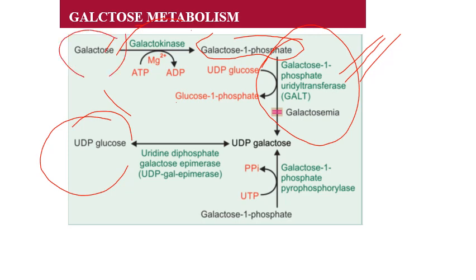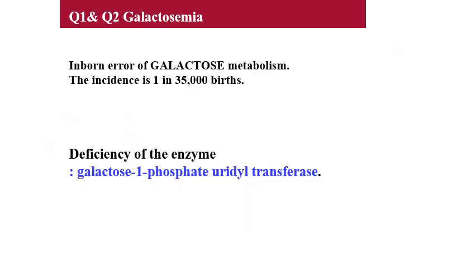Galactose and its intermediate will accumulate in body fluids, specifically wherever the galactose metabolism occurs. That leads to a specific inborn error of metabolism known as galactosemia. So for the question on galactosemia, you have to answer that the deficient enzyme is galactose 1-phosphate uridyl transferase enzyme.